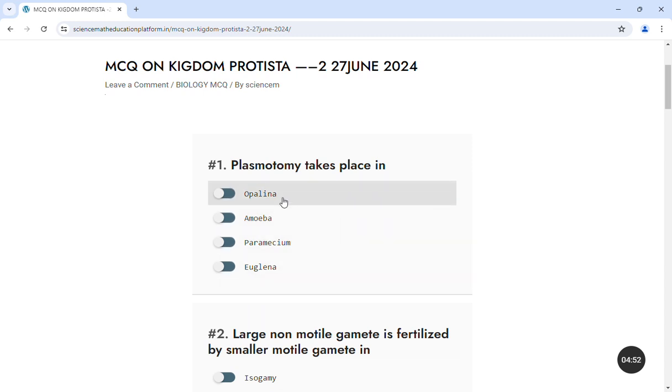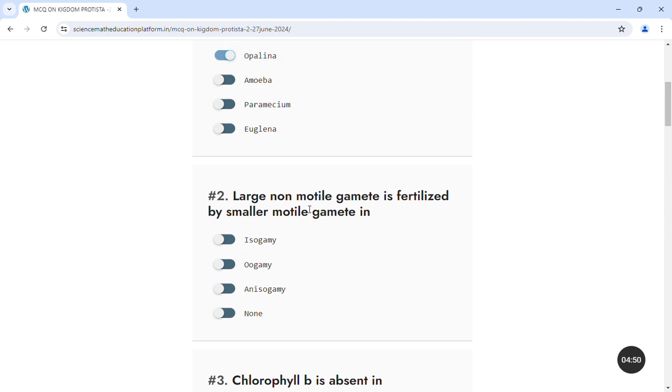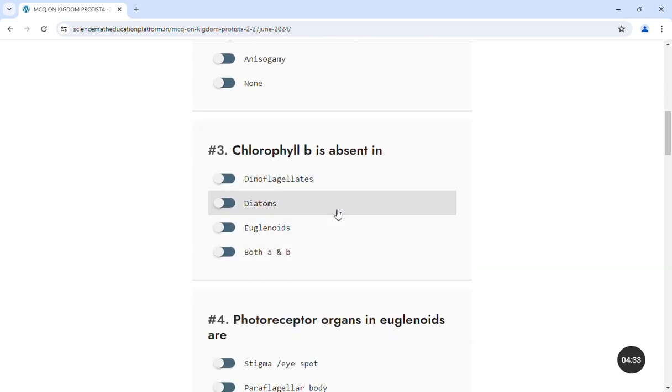The answer is Opalina. Large non-motile gamete is fertilized by smaller motile gametes in isogamy, oogamy, and anisogamy. These three are the methods of sexual reproduction. So the answer is oogamy. Next question. Chlorophyll B is absent in dinoflagellates, diatoms, euglenoids, or both A and B. The answer is both A and B.